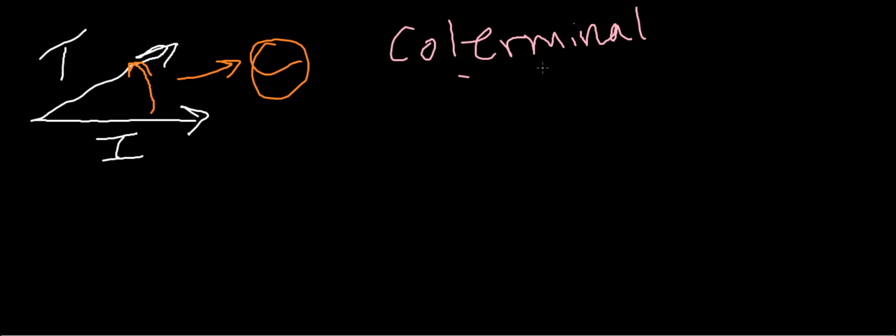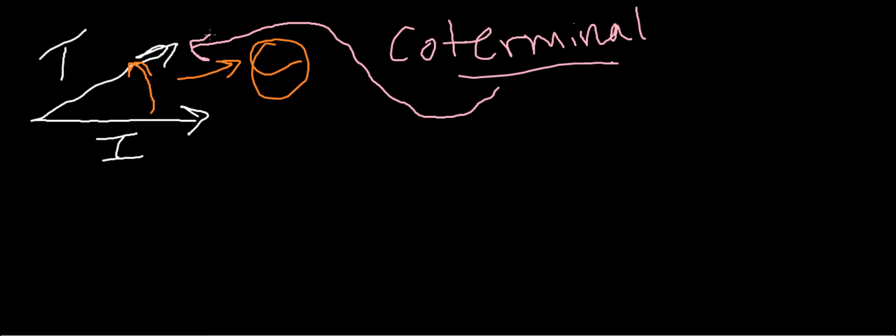And so let's look at the word coterminal for a second. Within the word we can see terminal, right? And this is simply referring to the terminal side of an angle. And co means sharing. So angles that share a terminal side. How can this happen? Well, let's jump right into an example problem.